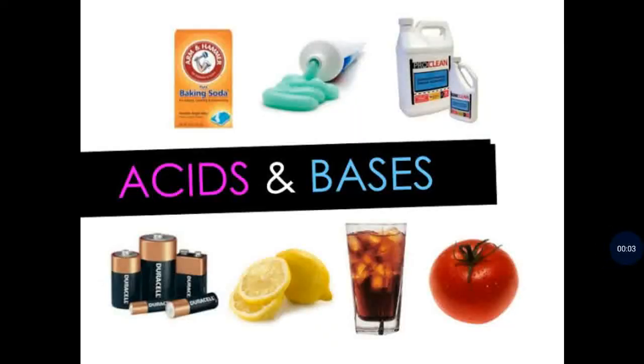Chemically speaking, acids contain more hydrogen concentration and bases contain more hydroxyl concentration. Don't worry about these terms, children. In your higher classes, you will be learning this part. Hydrogen concentration is more in acids, whereas hydroxyl concentration is more in bases.